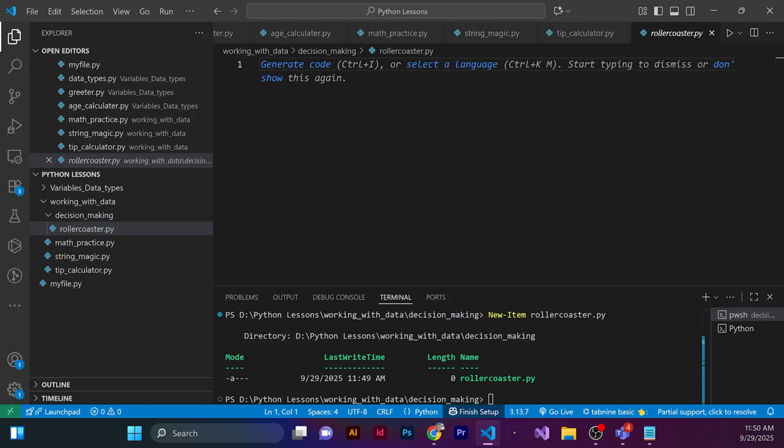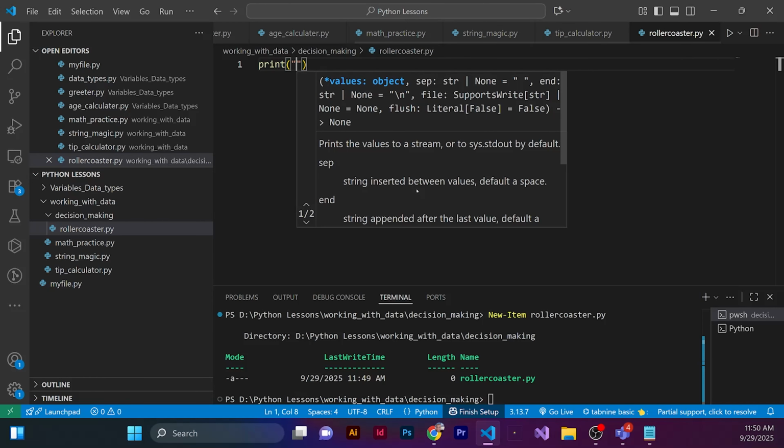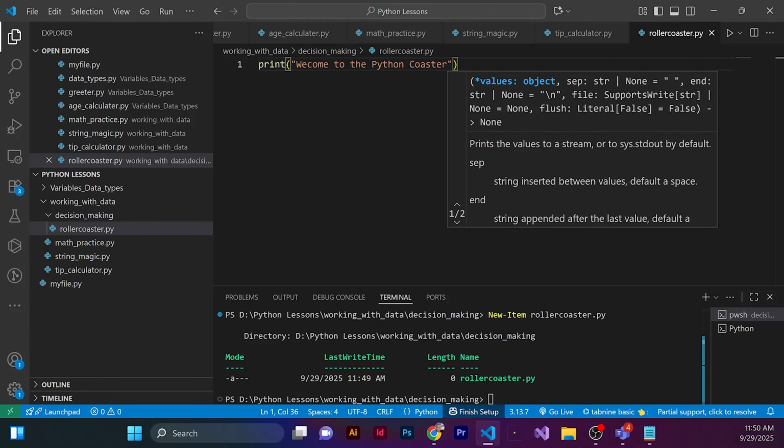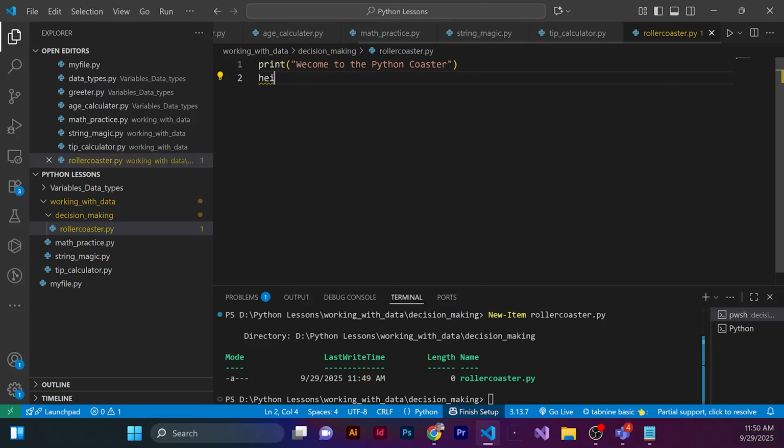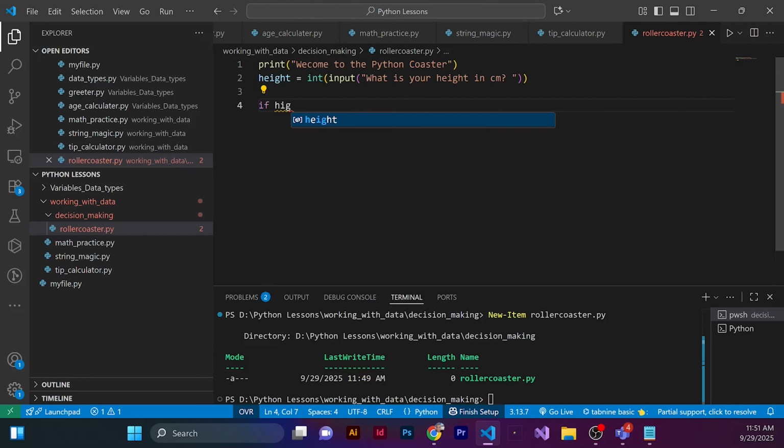So you must pay close attention. First we're going to print welcome to, and then we can do if height is greater or equal to 120. Pay attention to the colon, and this code is indented. It only runs if the condition is true.